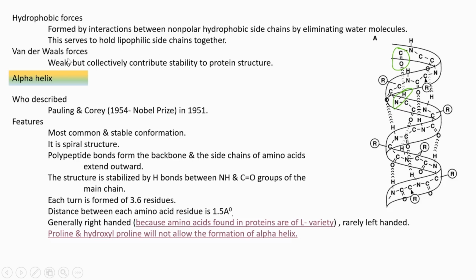Then van der Waals force. Van der Waals forces, we know that they are weak forces. Even if they are weak, so many van der Waals forces exist in the secondary structure. Together they can give stability to protein.